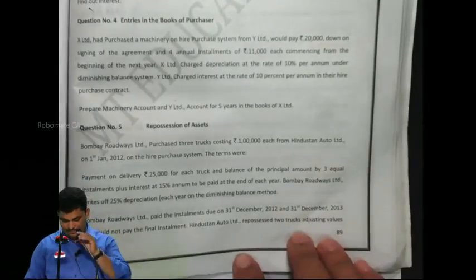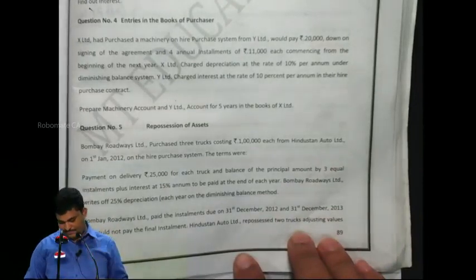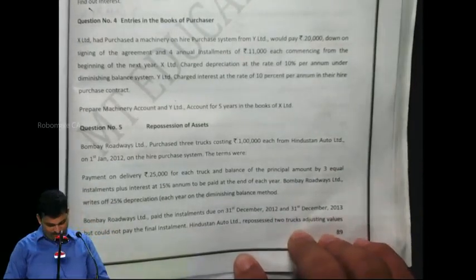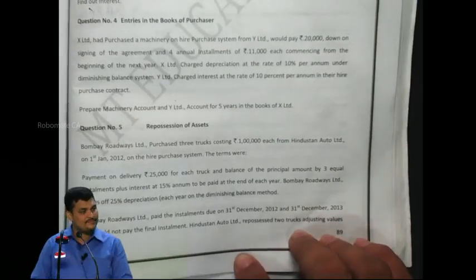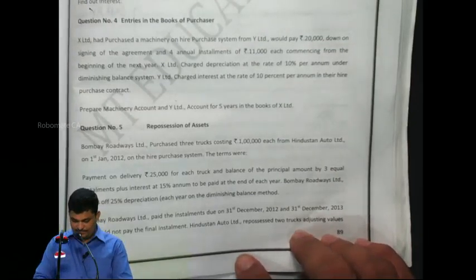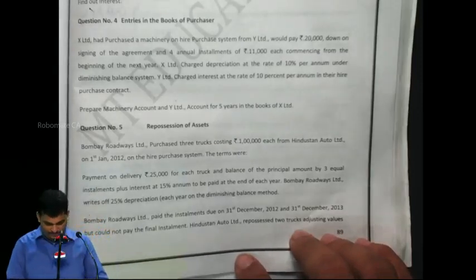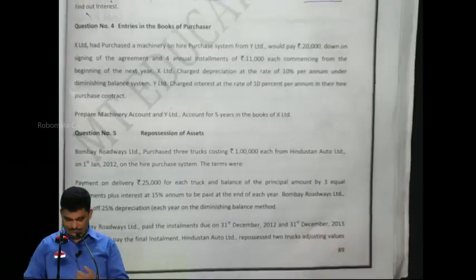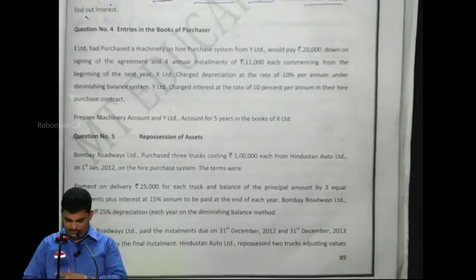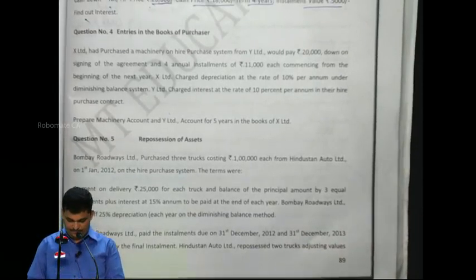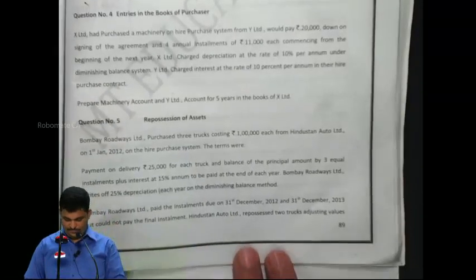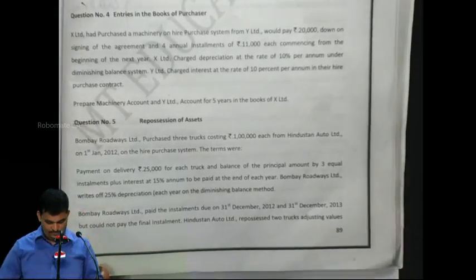Bombay Roadways Limited purchased 3 trucks costing 1 lakh each from Hindustan Auto Limited on 1st January 2012 on the hire purchase system, which allows payment on delivery of 25,000 for each truck and the balance of the principal amount in 3 equal installments plus interest at 15% per annum, to be paid at the end of each year. Bombay Roadways Limited writes off 25% depreciation each year on the diminishing balance method.